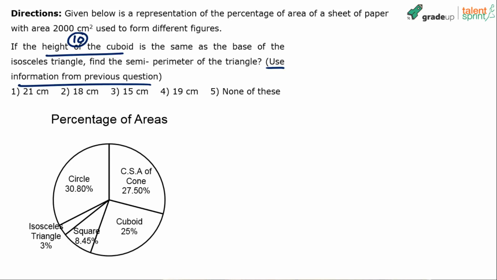15, 17 are the answers that I've got. What is semi-perimeter? Semi is half of perimeter.